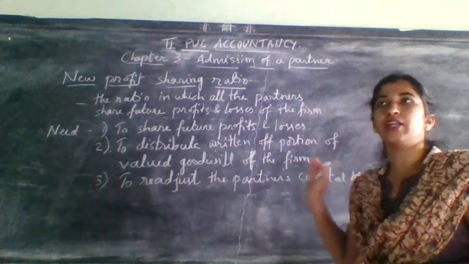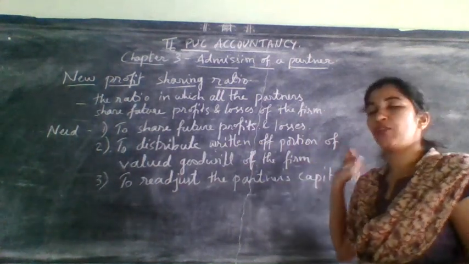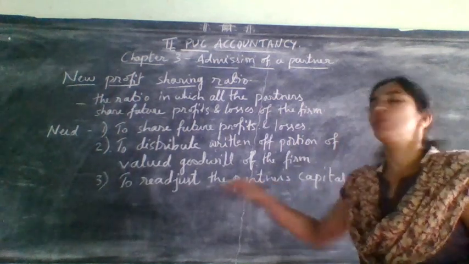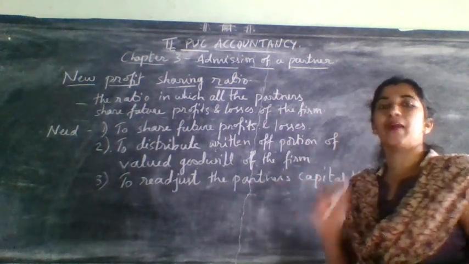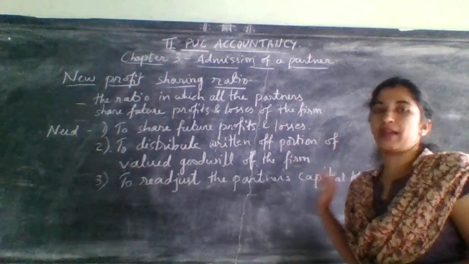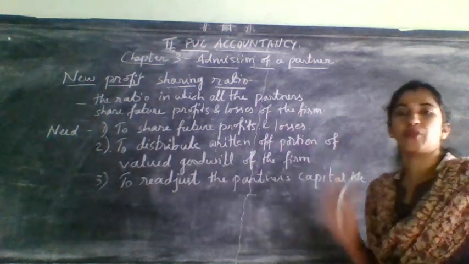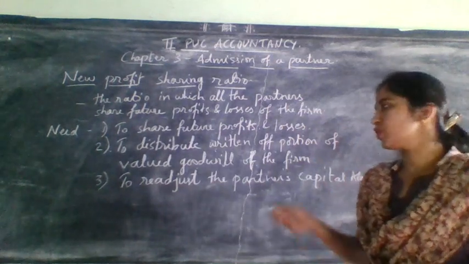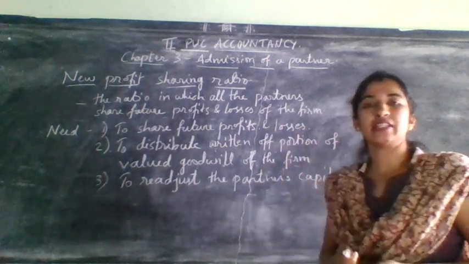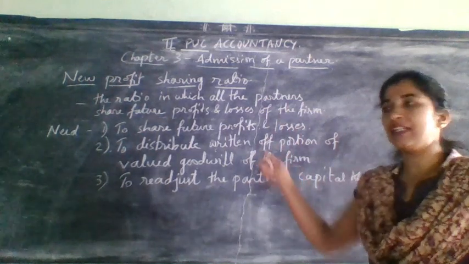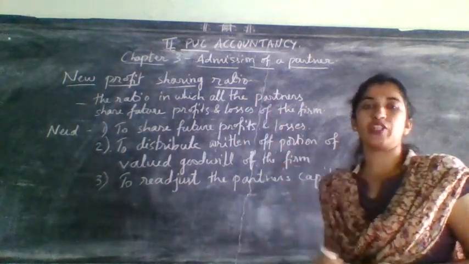To readjust the capital of the partners, we want new profit sharing ratio. So there are mainly three reasons or three purposes or three needs to calculate new profit sharing ratio.